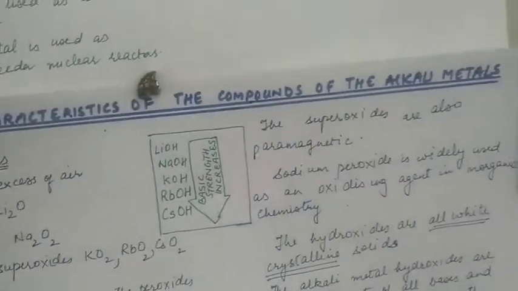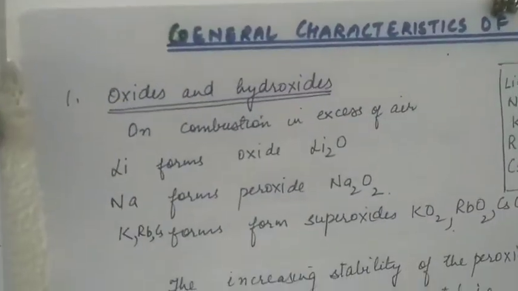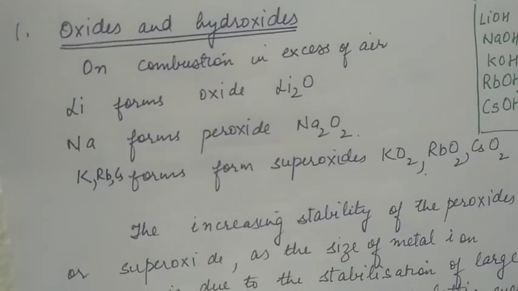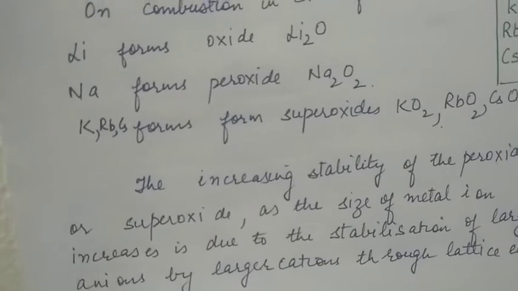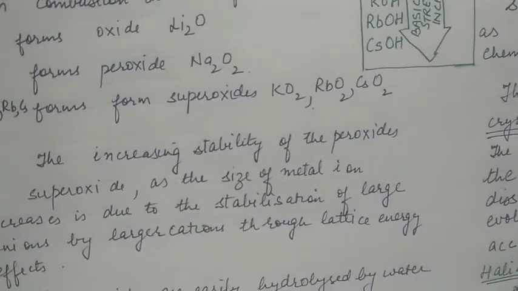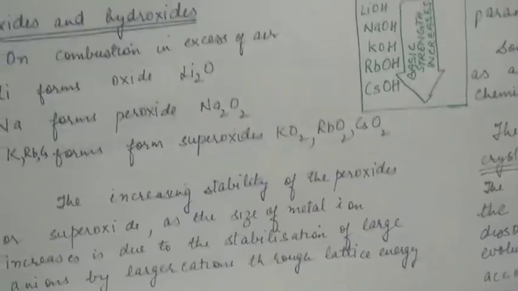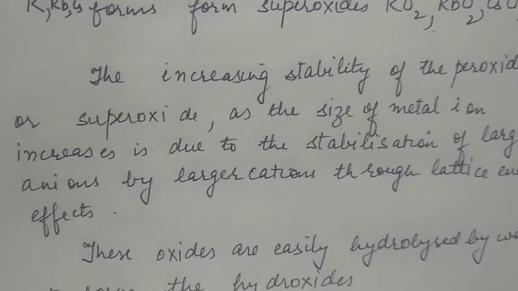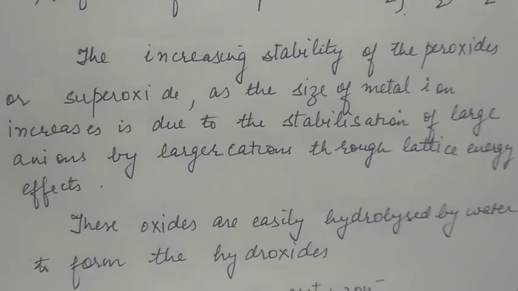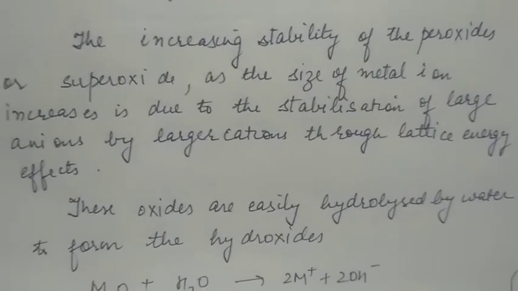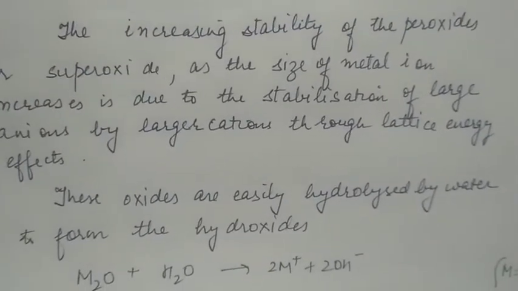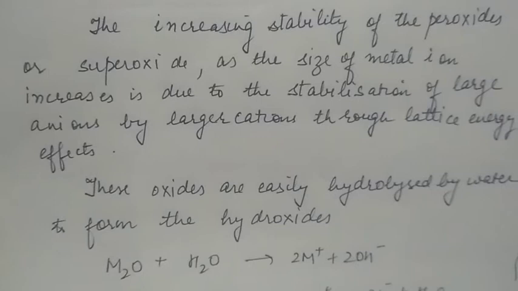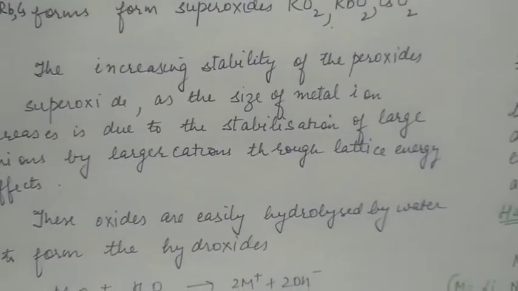General characteristics of compounds of alkali metals. So oxides and hydroxides of alkali metals, on combustion in excess of air, lithium will form monoxide, sodium peroxide, and potassium, rubidium, and cesium form superoxides like potassium superoxide, rubidium superoxide, and cesium superoxide. The increasing stability of peroxide or superoxide as the size of metal ion increases is due to the stabilization of larger anions by larger cations. As we go down, the size of cation increases. Now they can stabilize large anions like peroxide or superoxide anion.